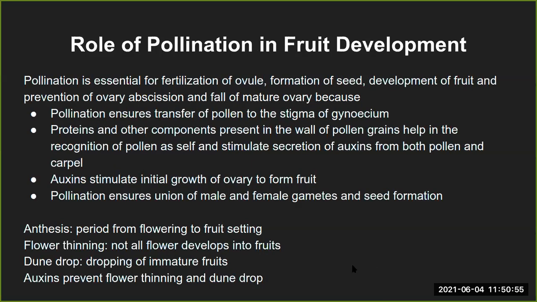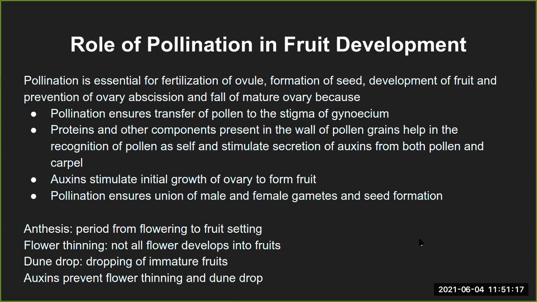Okay, if not, then we will move forward. There are these small topics at the end of the chapter which we have to cover. That is the role of pollination in fruit development. Of course, you know why pollination is required for the fruit to be developed.